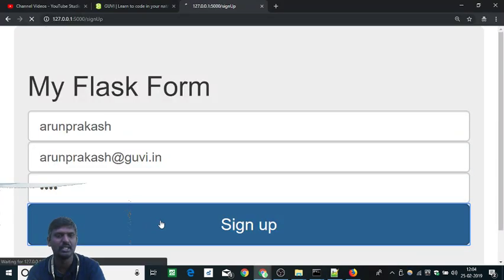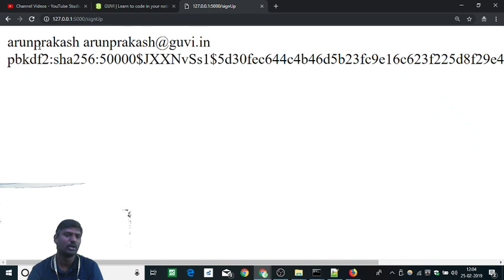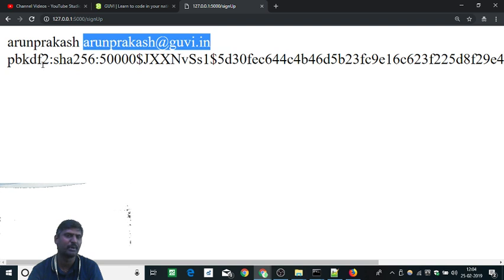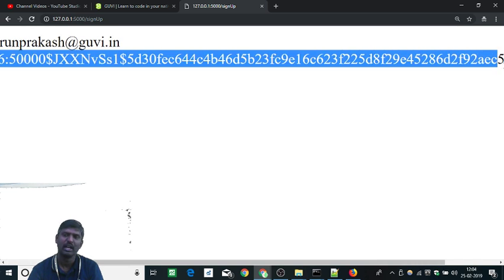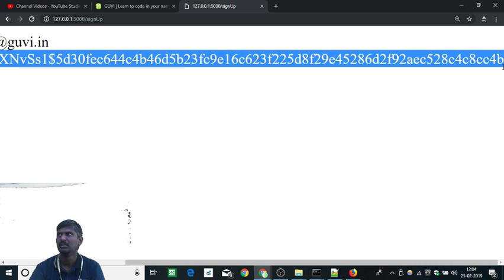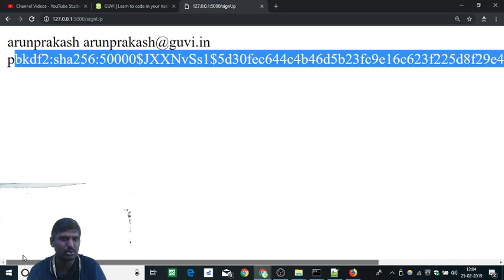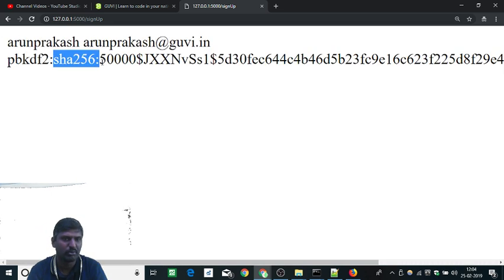So let's go and click sign up. See, I got my name and my email ID, and the password is test. I've converted that into a hash value. The hash value means that it is encrypted; you can't see it. This is how you should always store it in your DB. I am using SHA-256, so go on Google and look up what SHA-256 means. From there we'll learn it.